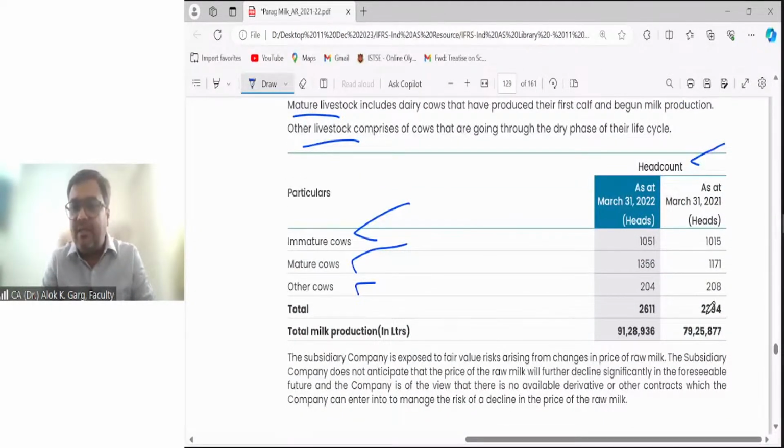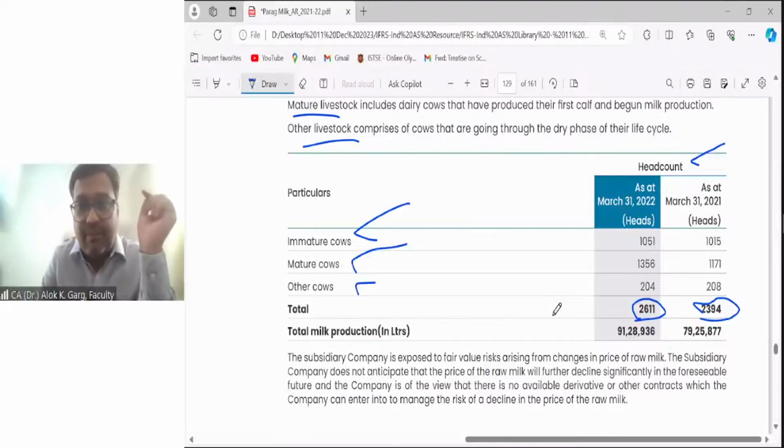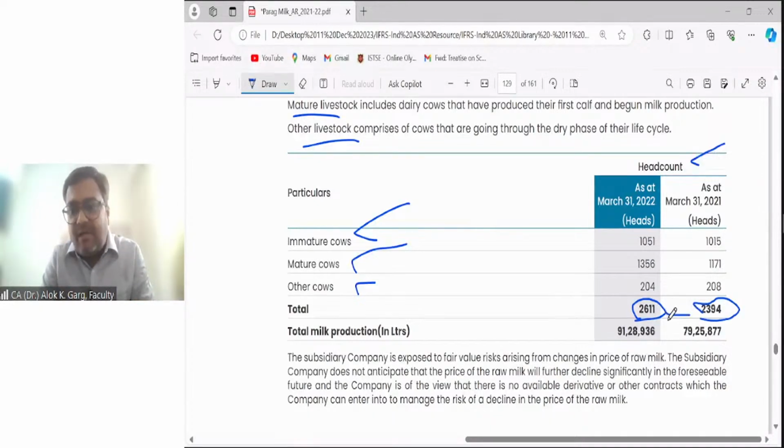You can see last year it was 2394, but this year it is 2611. You will be surprised to see, as I have shown you in the balance sheet note number 6, they have written that they have not purchased any cows during the year, but still the number has increased. How come this number has increased? Because these mother cows have given birth to calves which become cows now.